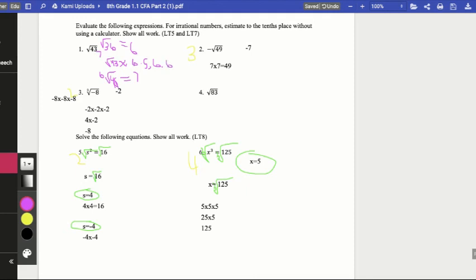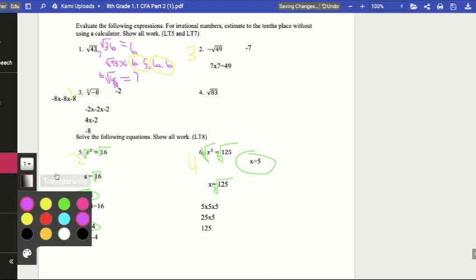Okay, anything other than that, I would not accept. We know that it is closer to the square root of 49, so I would not accept 6.4 because it is farther away from 6 since it's 7 away from 36. You only needed to write one estimate, but these were the ones I would have accepted.